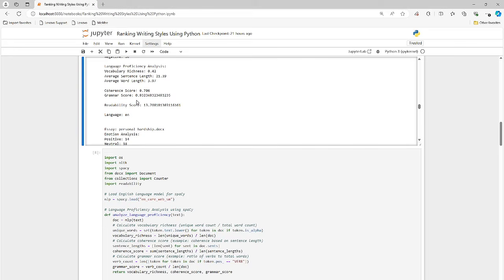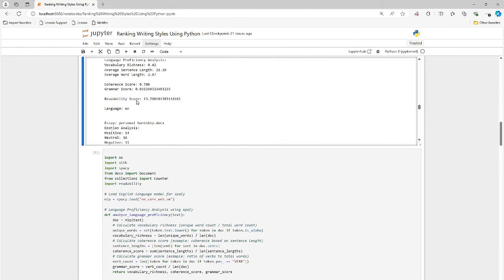Any kind of grammar score greater than 0.9, I would keep it. Anything under that, I would toss it out. This readability is positive now, 0.13. I have to look that up because I forgot what it means, but it's fine. That's fine. This one is positive, neutral 18, and negative.